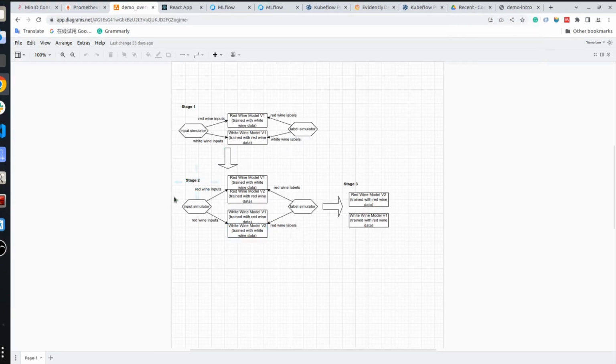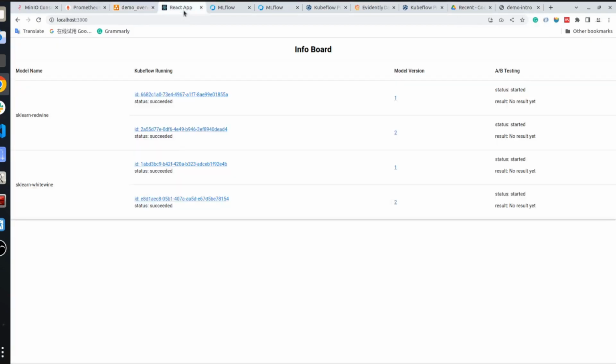And now we start sending red wine data to both the red wine models and white wine models. And as we can see again from the dashboard now, A/B testing for both the red wine and white wine models has started.